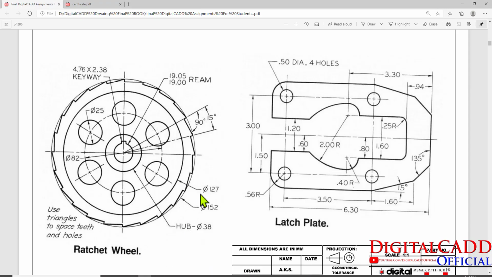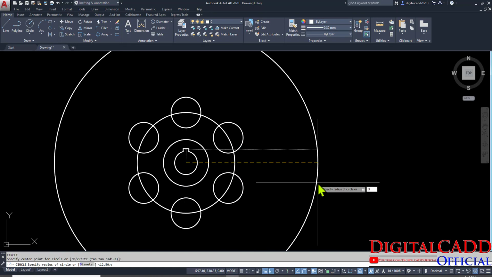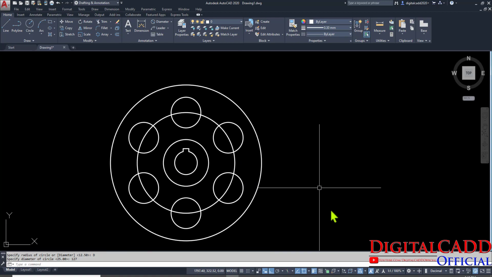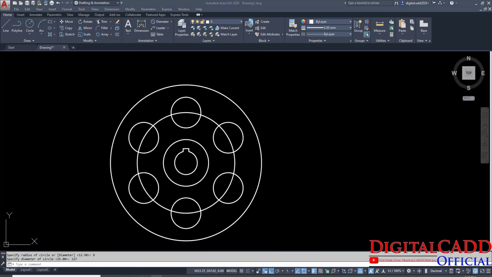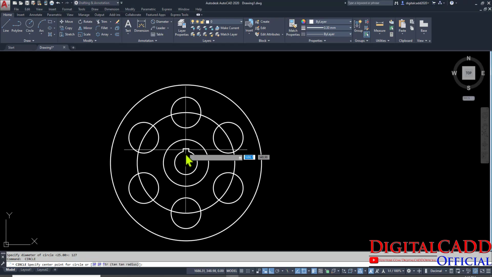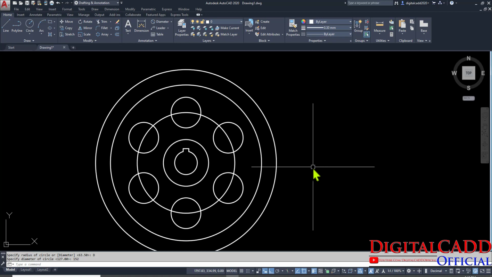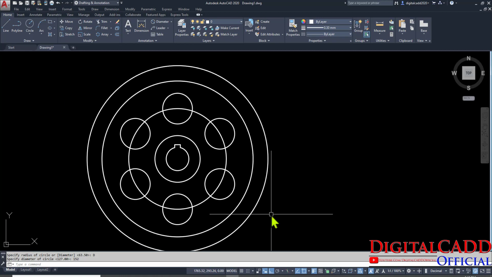Next step is to create this 125 option, 125 diameter. Start from here, D for diameter, 127, I think 127 here given. Okay, and then later 152. Spacebar to repeat the same command, specify from center, D for diameter 152. Okay, here we have created all the circles we need.